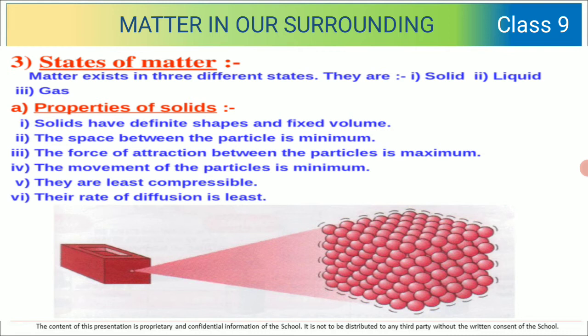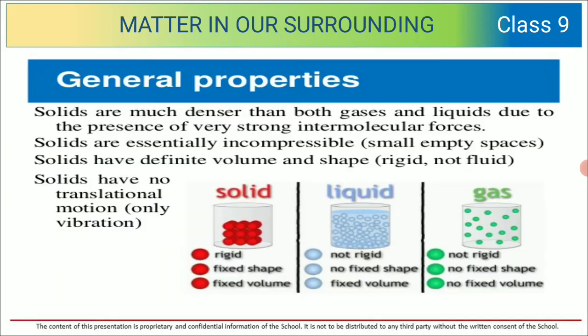The movement of particles is minimum. Particles don't move much. That's the reason why it is in solid state. They are least compressible. Least compressible means you can't compress it, you can't press it. Their rate of diffusion is least. Their rate of intermixing, if you remember, diffusion is intermixing, is very, very less.